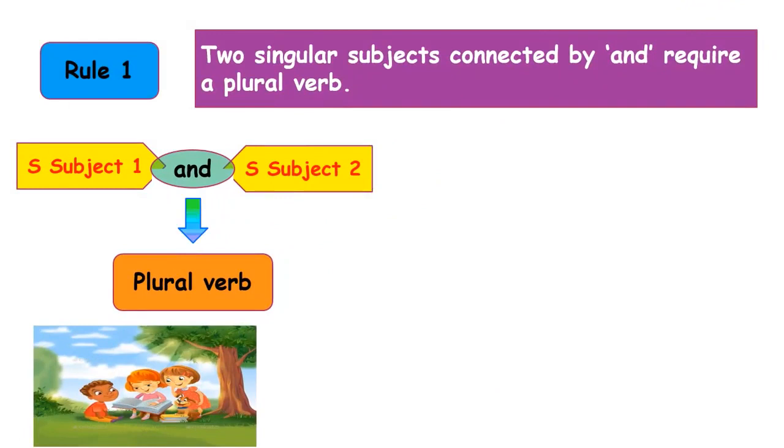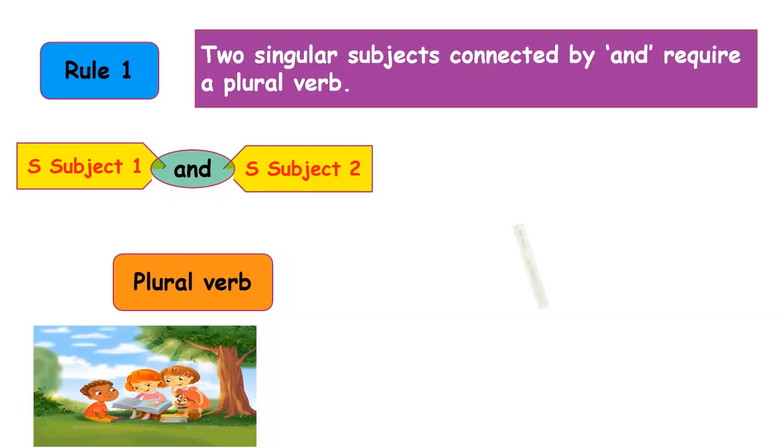There are certain rules which we need to follow to make the subject agree with the verb. So here is rule number 1. When two singular subjects are connected by and, we require a plural verb. That is singular subject 1, singular subject 2. When both of them are joined by and, we require a plural verb.